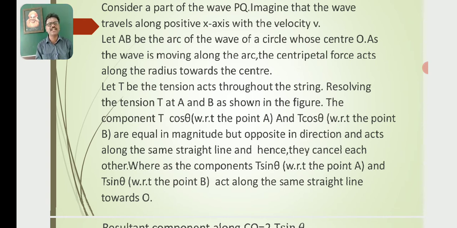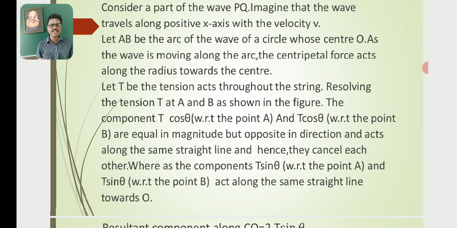Resolving the tension T at A and B, as shown in the figure. The component T cos theta at point A and T cos theta at point B are equal in magnitude but opposite in direction, and act along the same straight line, and hence they cancel each other.